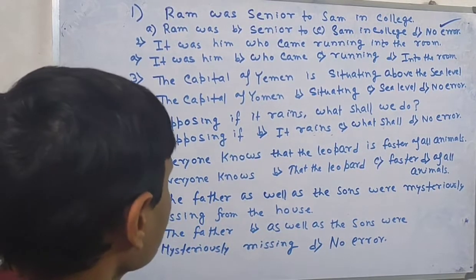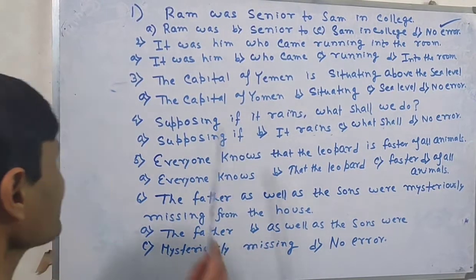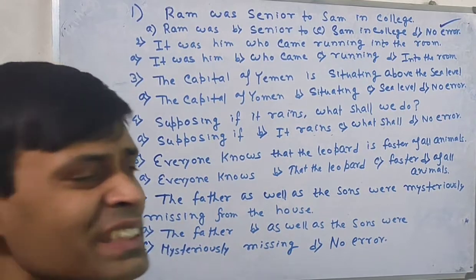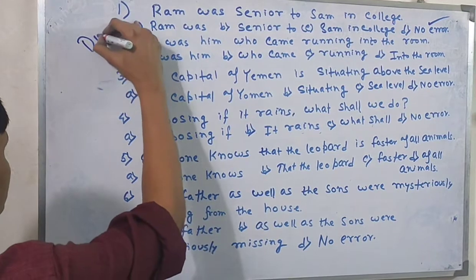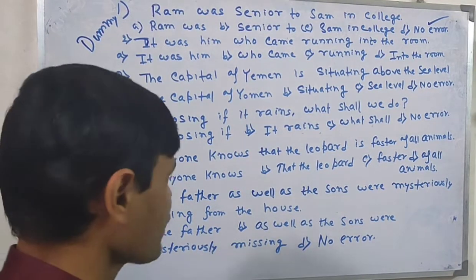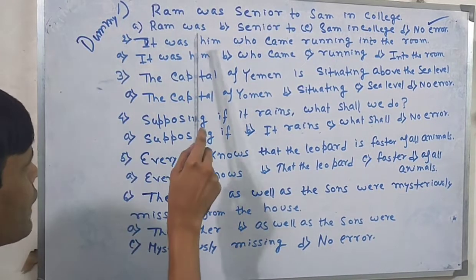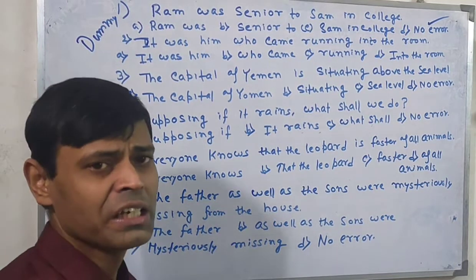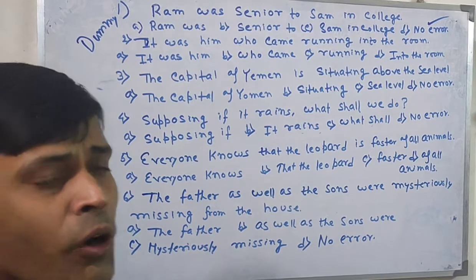It was him who came running into the room. Actually, it is functioning here as a dummy subject or anticipatory subject. Again, I am repeating, it is functioning here as a dummy subject or anticipatory subject in nature. This is not the subject here. The subject is he, so him cannot be the subject. He and him are both personal pronouns. He is the subject, him is the object.